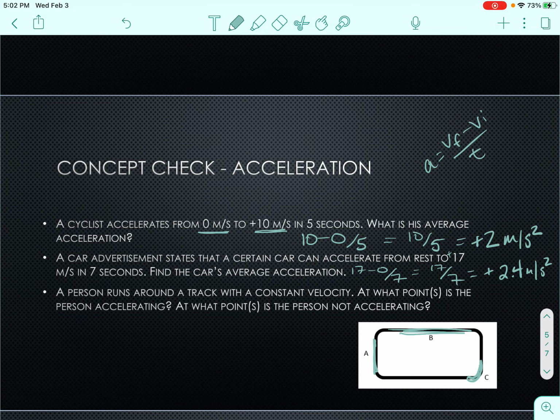Okay, so remember that acceleration only happens when you're changing your velocity or you're changing direction. Now they're running around the track, and really this should say constant speed. They're running around the track with a constant speed, so they're not speeding up and they're not slowing down. So the only time that we have acceleration is when we're changing direction. And the only time that we're changing direction is at point C. So the answer is C.